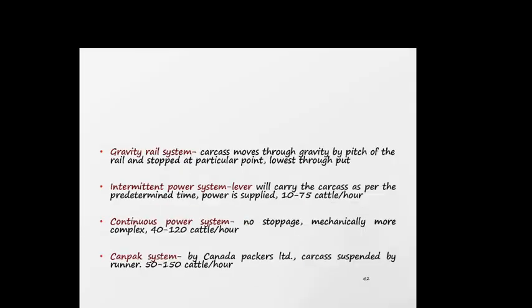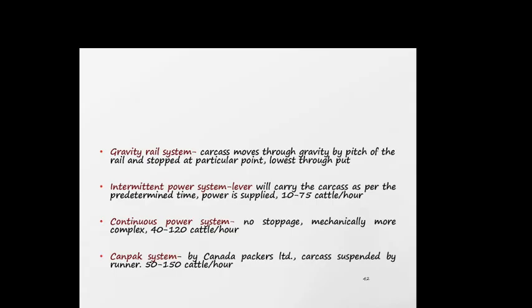First of all, what is gravity? In this, the carcass moves through gravity, from top to bottom, and stops at a particular point, and then again moves through gravity. In the intermittent power system, 10 to 75 cattle per hour are moved, and the power is supplied to carry the carcass.